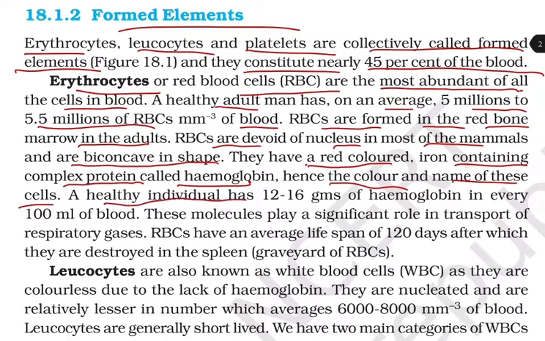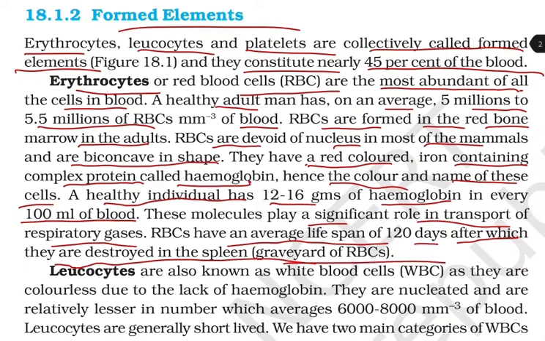A healthy individual has 12 to 16 grams of hemoglobin in every 100 ml of blood. These molecules play a significant role in the transport of respiratory gases. RBC have an average lifespan of 120 days, after which they are destroyed in the spleen, that is the graveyard of the RBC.